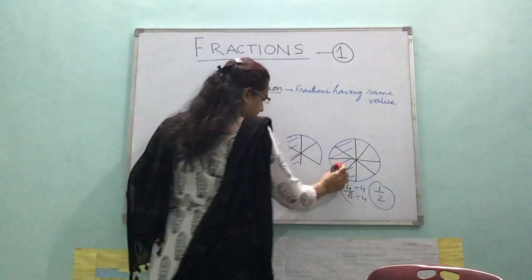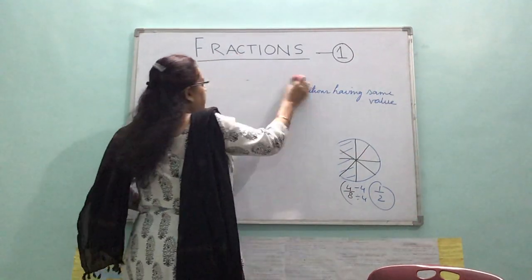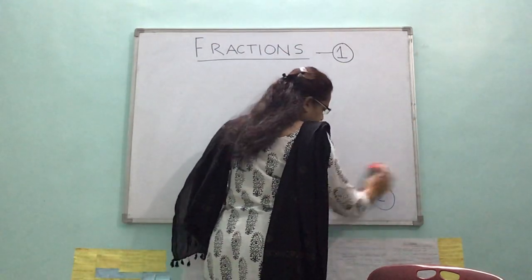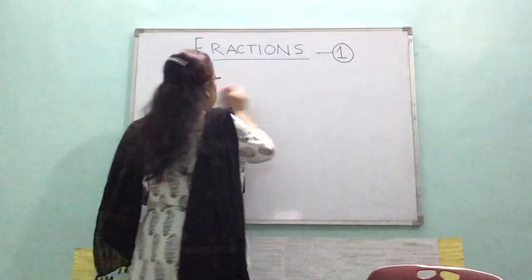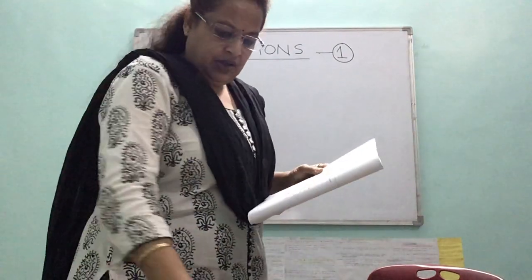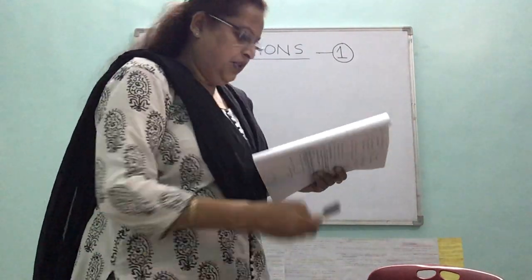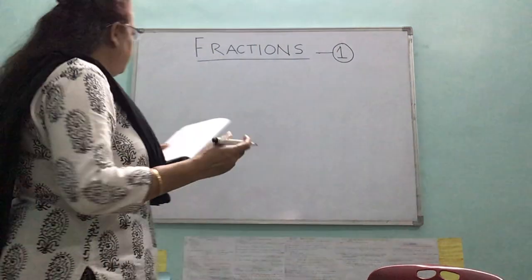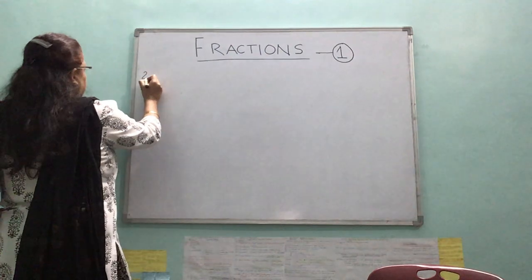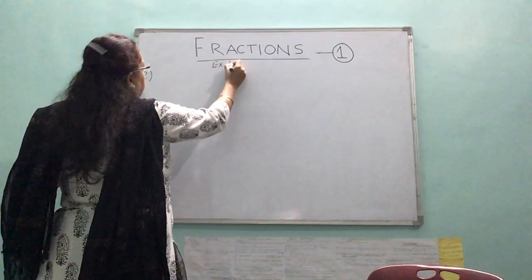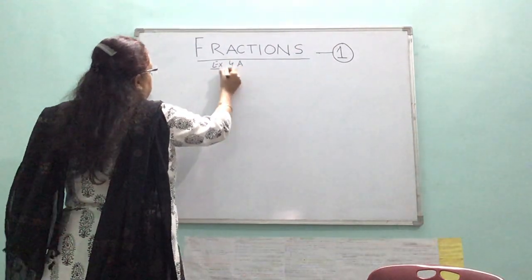Alright. In fact, children, for question number 2, let's do question number 2. I'll take up exercise number 4A of fractions.